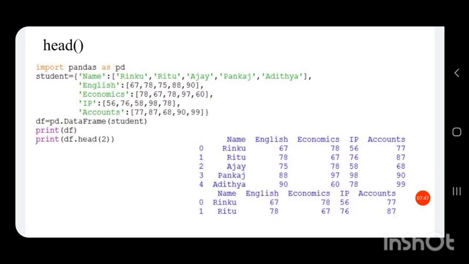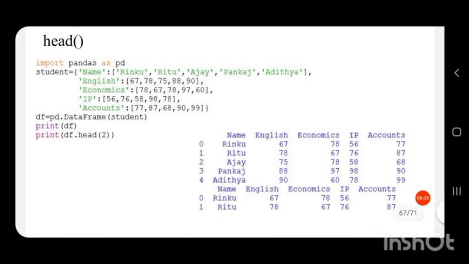Let us see how the head function works. For that, import pandas as pd. Then we have a dictionary student with the key name and its value as the names of the students. Then English is another key with a list containing marks. Then economics is another key, then the marks in economics. Then IP is another key, marks in IP.